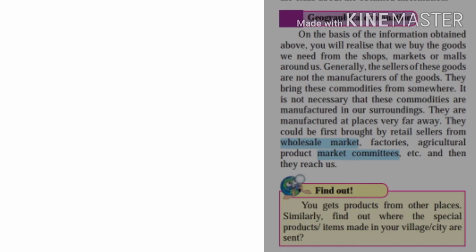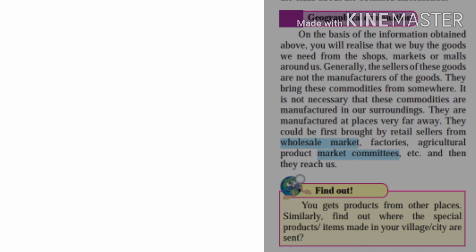Friends, on the basis of the information obtained from the above list, you will know that we buy the goods we need from the shops, markets, or malls around us. Generally, the sellers of these goods are not the manufacturers of the goods. They bring these commodities from somewhere, and it is not necessary that these commodities are manufactured in our surroundings.